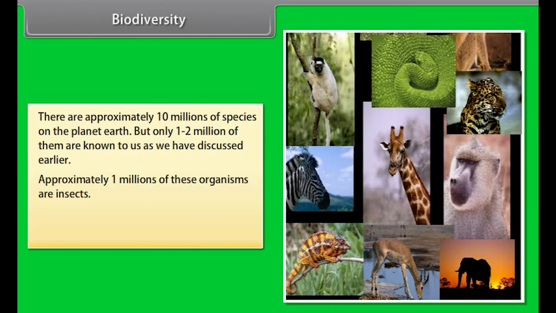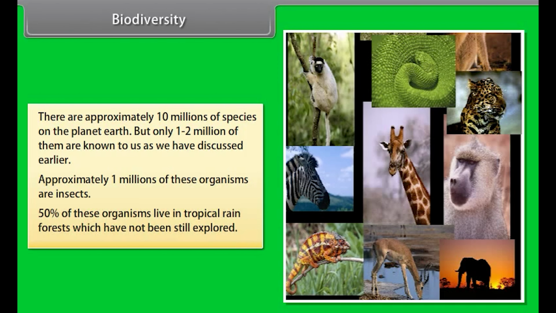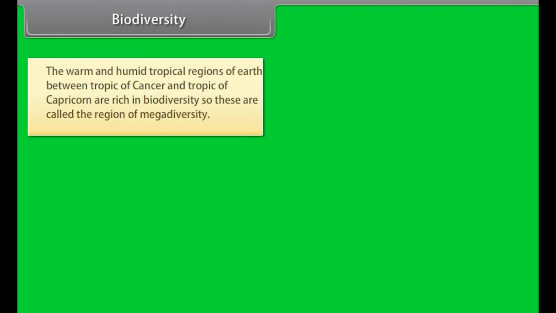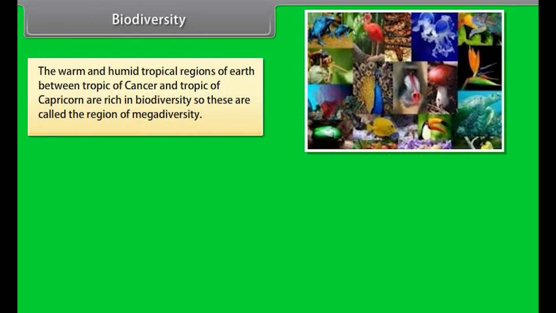Approximately 1 million of these organisms are insects. 50% of these organisms live in tropical rainforests which have still not been explored. The warm and humid tropical regions of Earth between the Tropic of Cancer and the Tropic of Capricorn are rich in biodiversity, so these are called the regions of megadiversity.